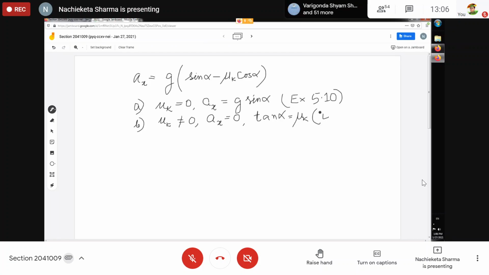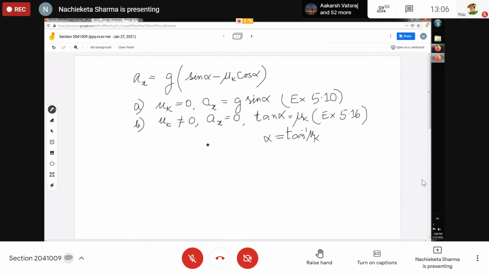Here you see that for a particular angle, alpha is equal to tan inverse mu k, the body will move with constant velocity when there is friction. In the presence of friction, this alpha equal to tan inverse mu k determines what will happen to the state of the body.